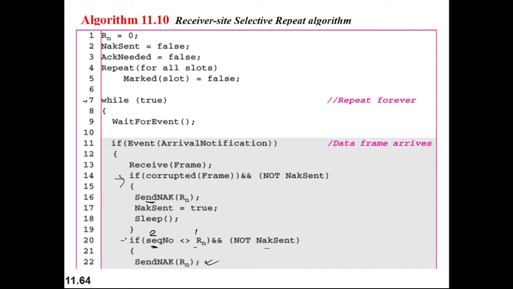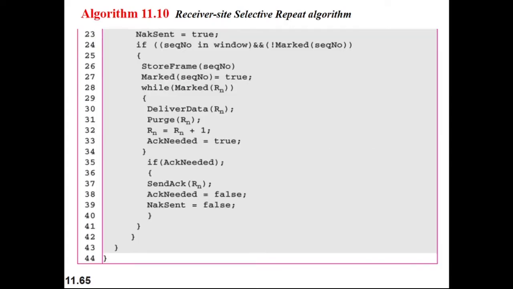Another, if Rn, the number of the frame expected by the receiver, and the sender's frame number are different, then also NAC can be sent by the receiver. So in these two cases, the receiver can send the NAC.